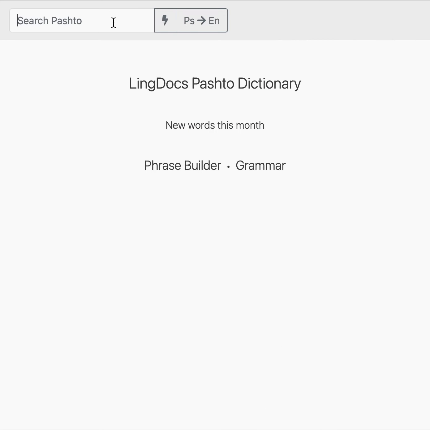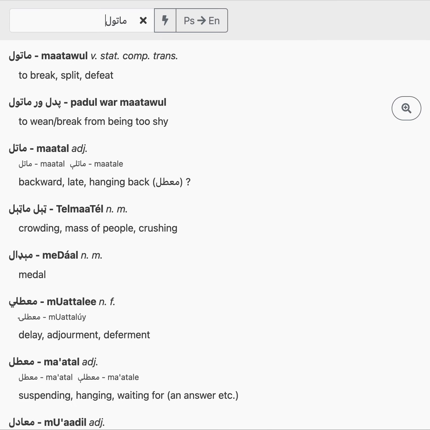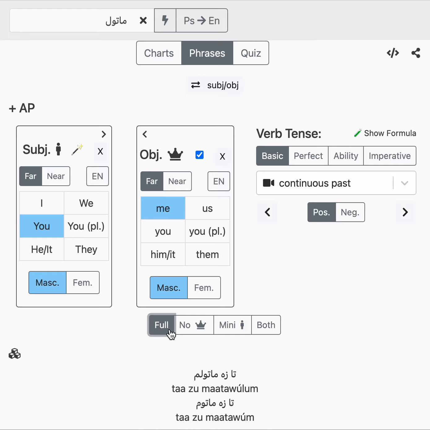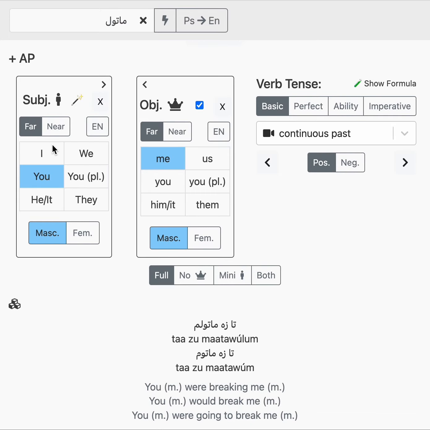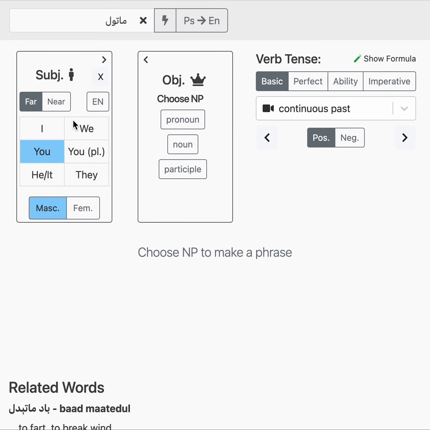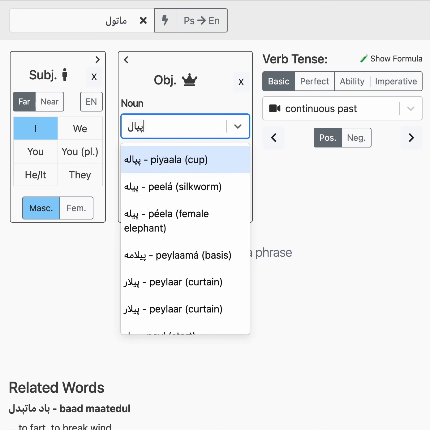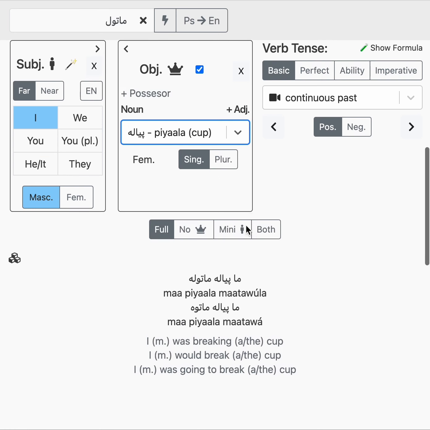Let's look at another example. So if we say matawal, to break, let's say I broke the cup, piala, the cup like this. Ma piala matawala.